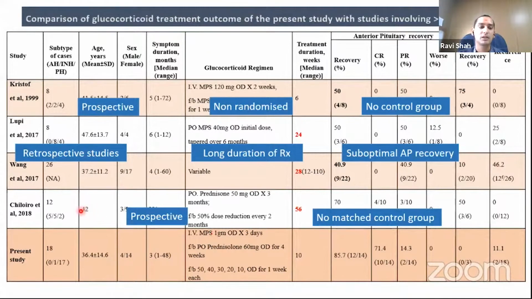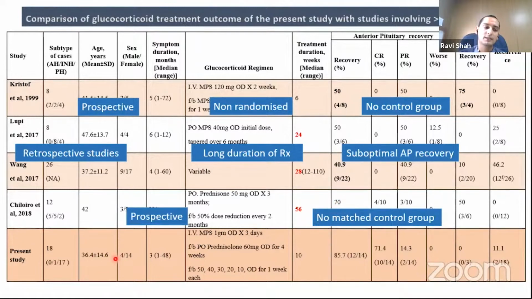Only one prospective study afterwards was published, that was with oral steroids. Again, there was no matched control group, and the duration of treatment was longer, almost 13 months. And so there was no recurrence, but recovery was seen in only 70% of cases.